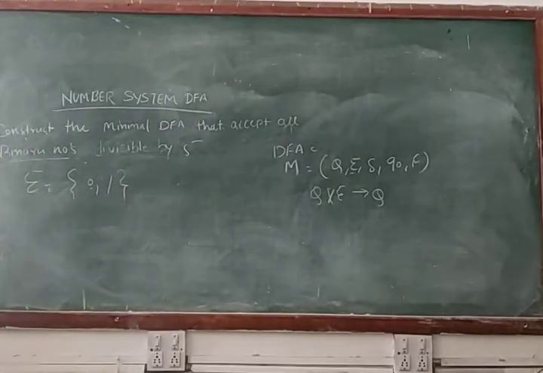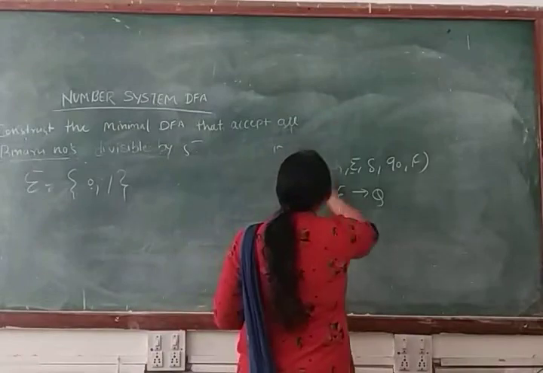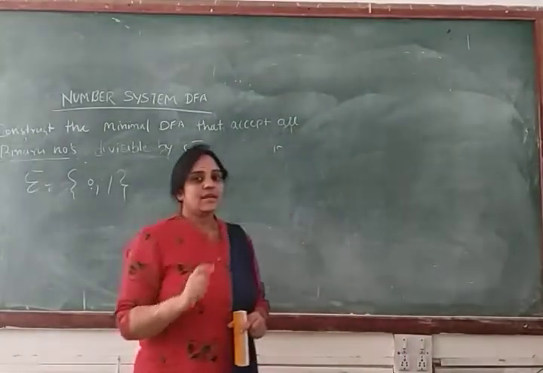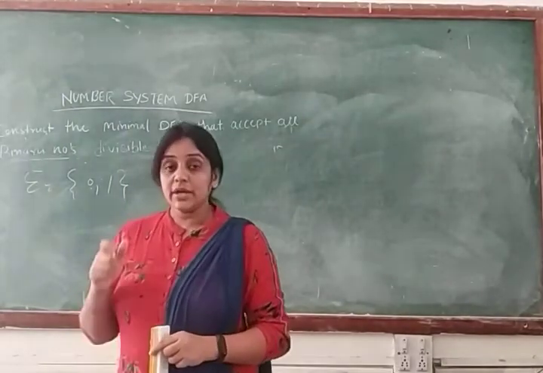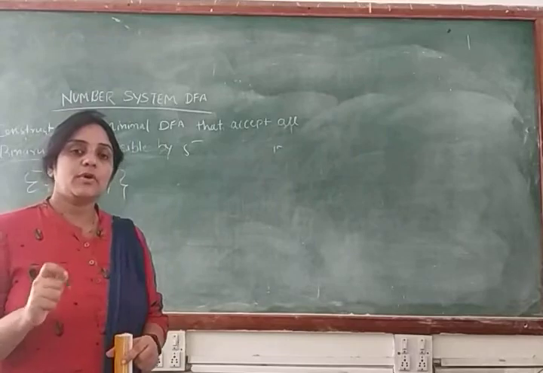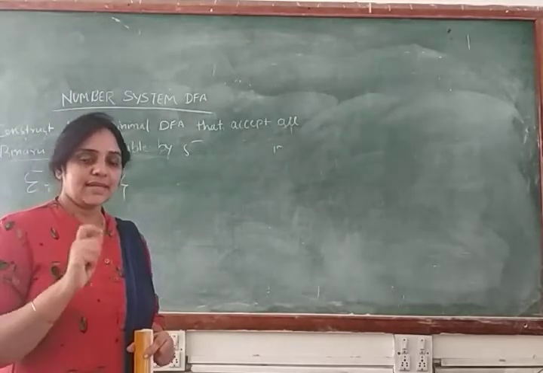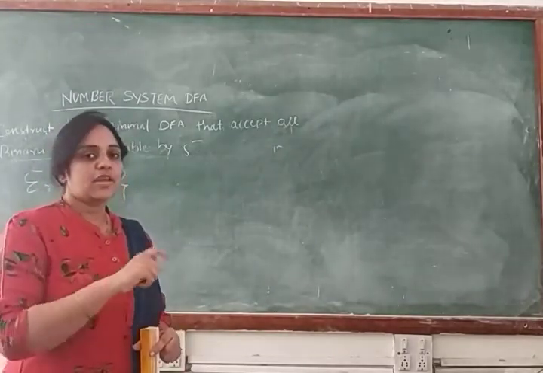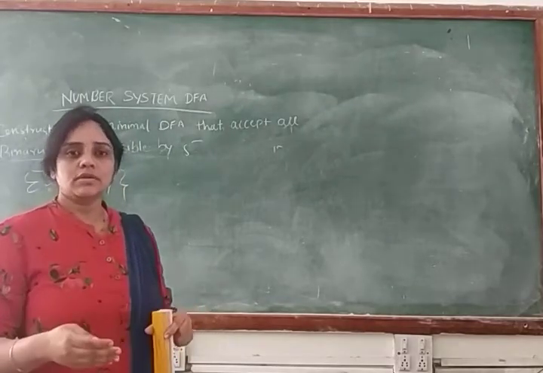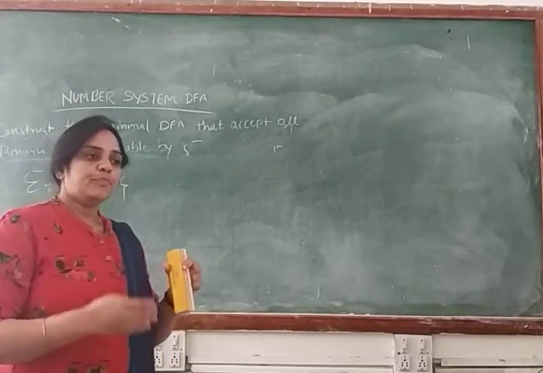Now in the second step we will make a table. So in the second step, first find out the input symbol. Whenever you solve a problem which is related to the number system, in that case you will make a table. But you cannot solve every question like that because every question has a different concept. Clear?